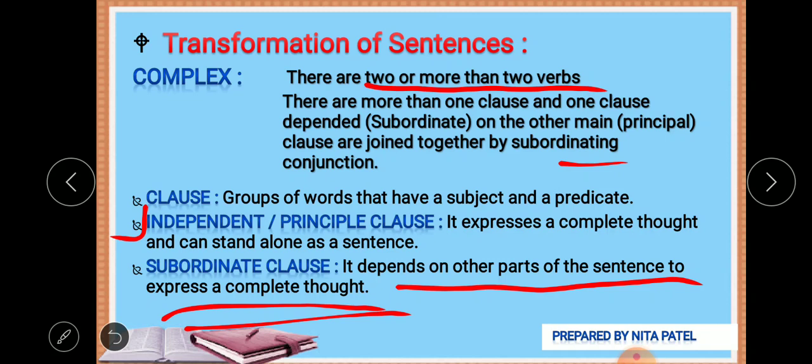The subject is there, the teacher, and the verb came is there. If there is a subject and a verb, we can say it's a sentence, but here something is missing. When the teacher came, then what happened? The question arises in our mind. So that is the reason these are called subordinate clauses. It needs some answer. They are dependent on the principal clause or main clause.